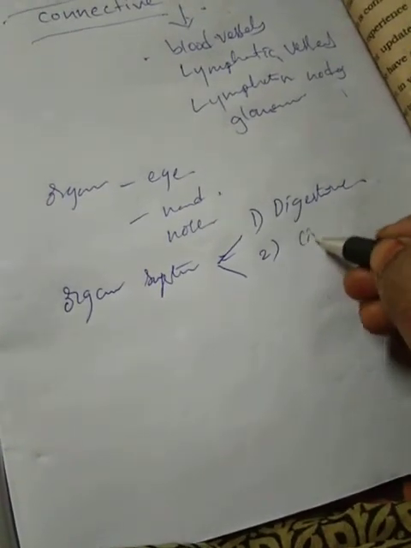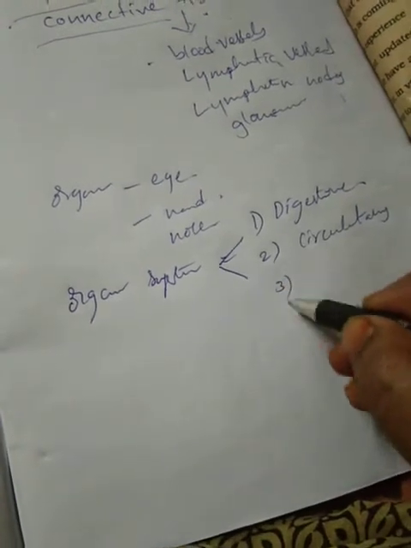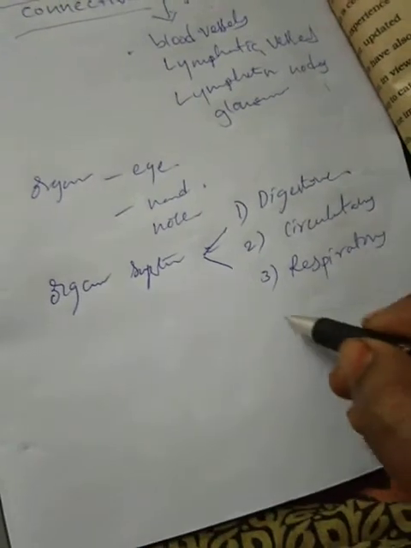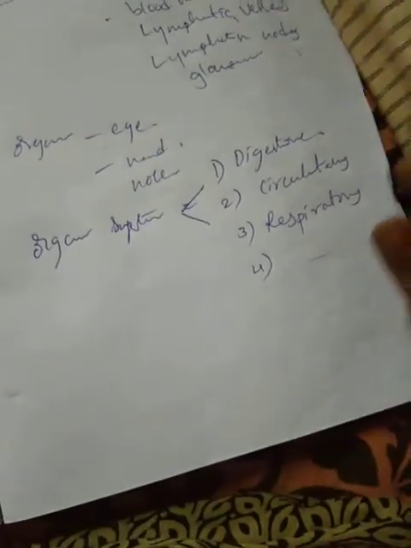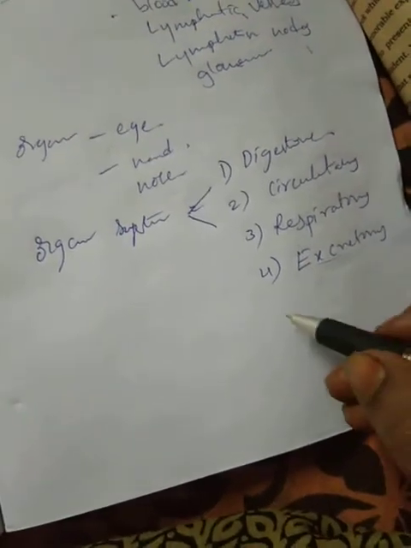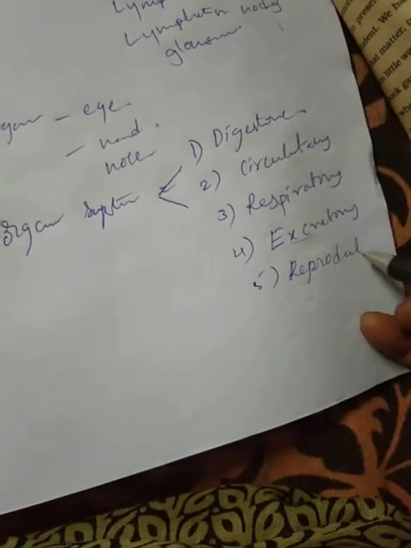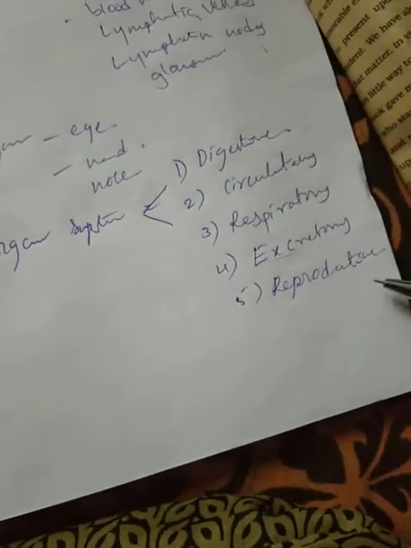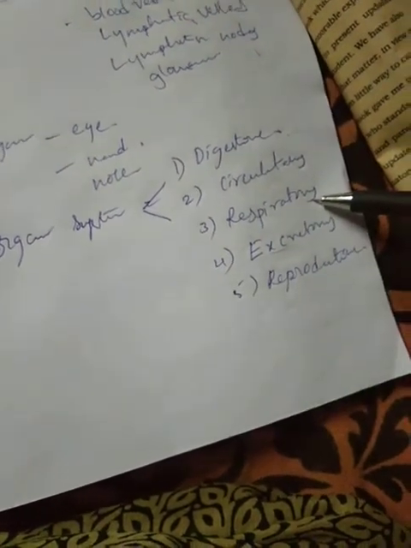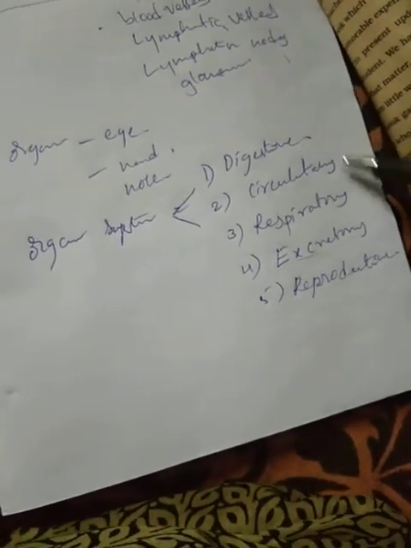Second one, circulatory system. Third one, respiratory system. Fourth one, excretory system. And fifth one, reproductive system. So these are the organ systems.